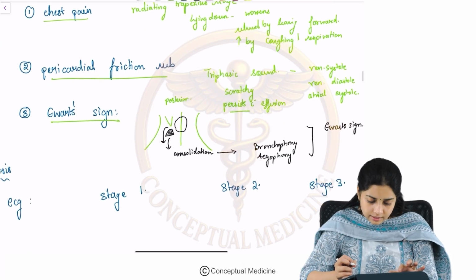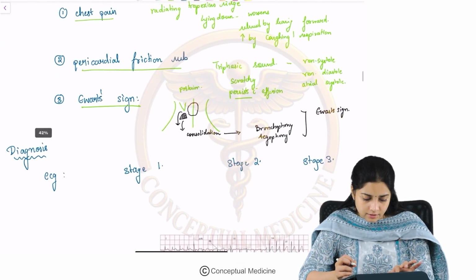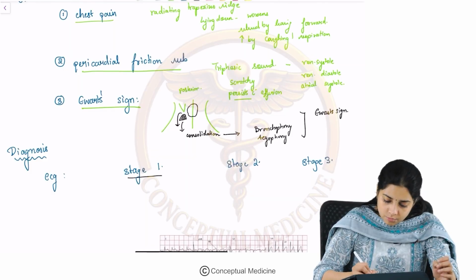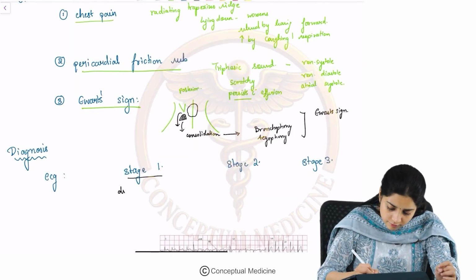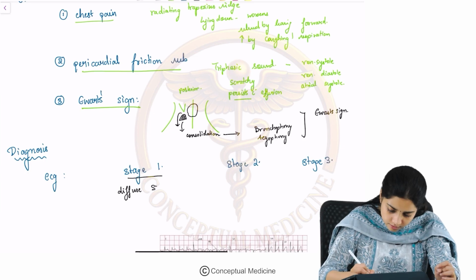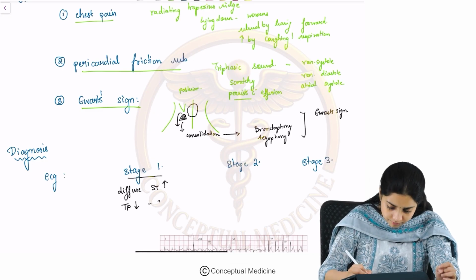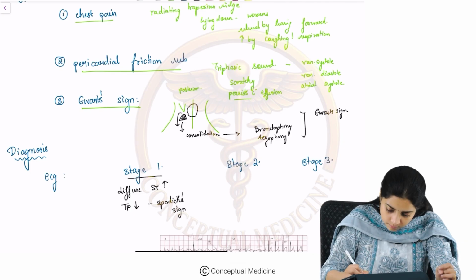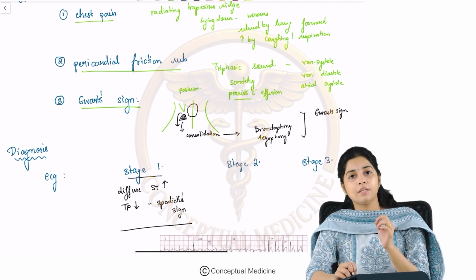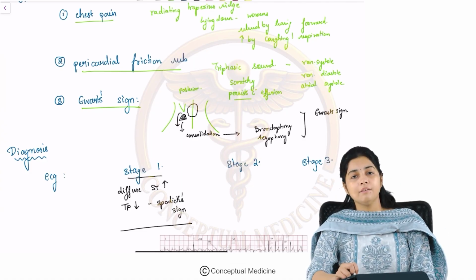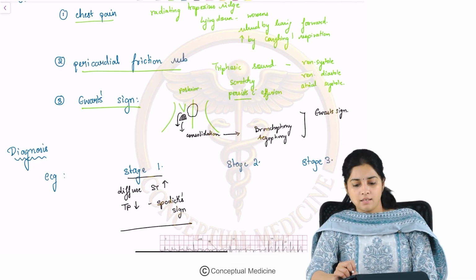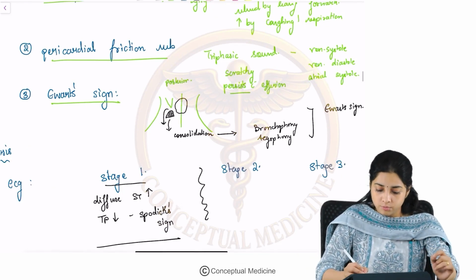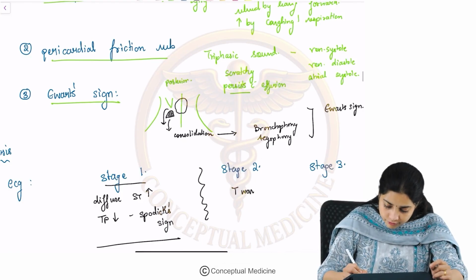Now, let us look at the ECG changes that you see and the diagnosis of pericarditis. Stage 1. In stage 1, you see diffuse ST segment elevation and you see TP segment depression, which is also called the Spodix sign. Okay. So, in stage 1, you have diffuse ST segment elevation and TP segment depression, which is called the Spodix sign. So, in stage 2, what you see is there is T wave flattening.